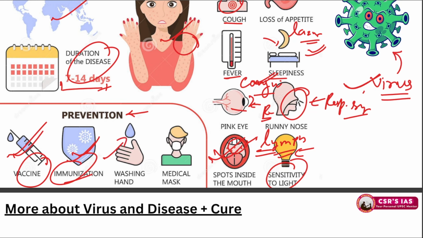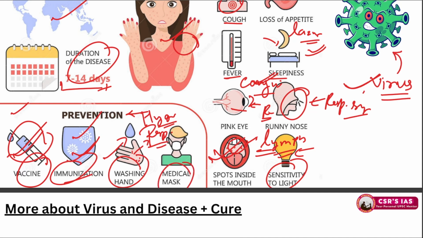Washing hands. Vaccine is basically applied later on after the disease has taken place. Immunization is the pre-treatment. So washing hands is keeping hygiene, so the bacteria cannot survive on the live surfaces and make it to your respiratory system. And medical mask. Of course, a prevention on the pathways of the respiratory system.